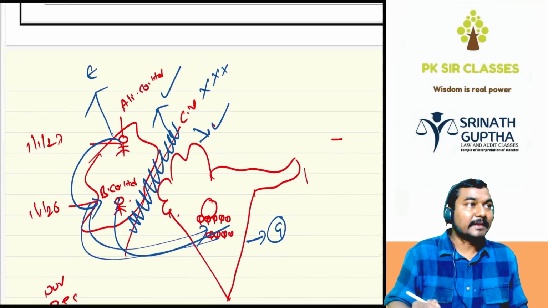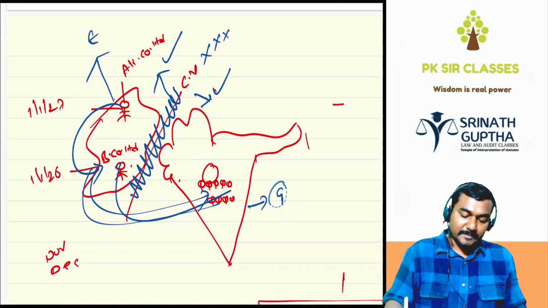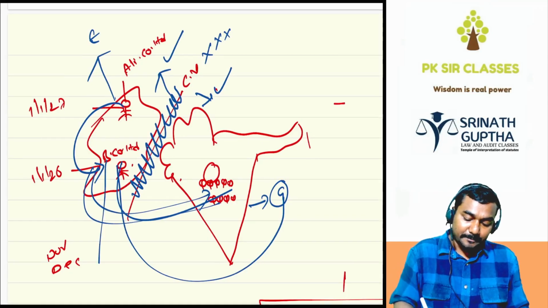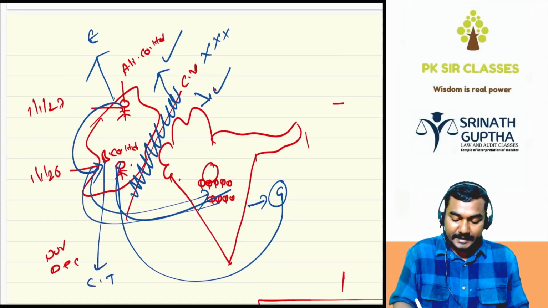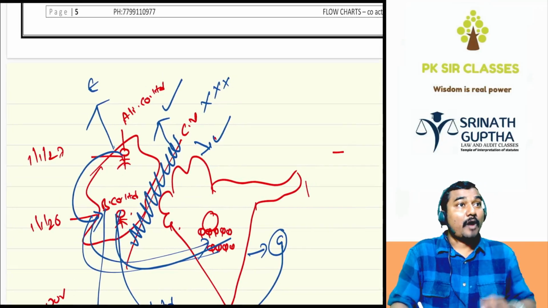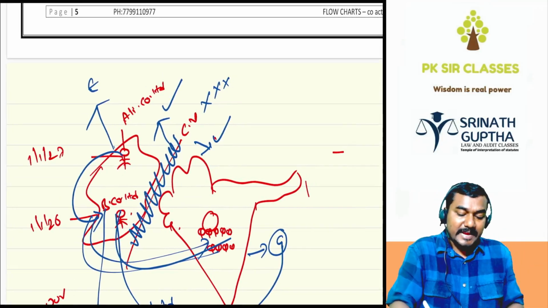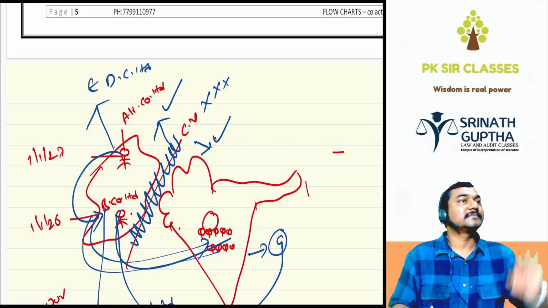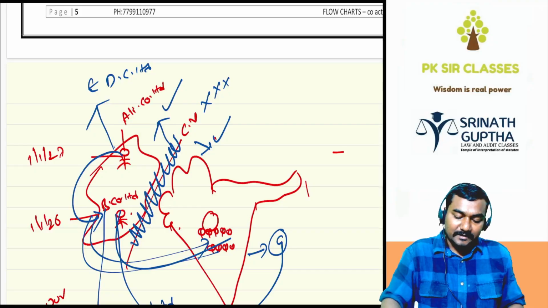This is England. Some of the Germans went to England. In England, they formed a company called Continental Tire and Rubber Company Limited. Bolo, Continental Tire and Rubber Company Limited. There was another English company formed by English people in England, Daimler Company Limited. Daimler Company Limited. Clear na beta? Clear.